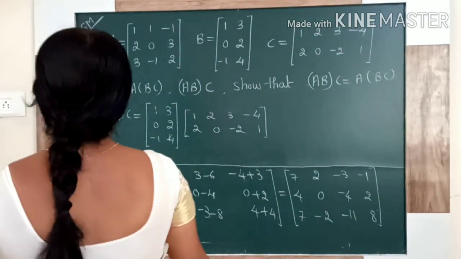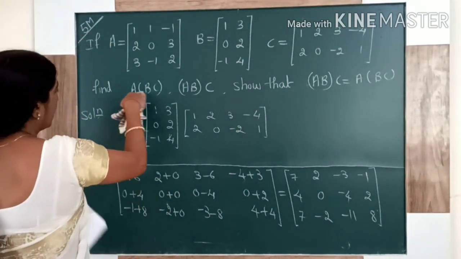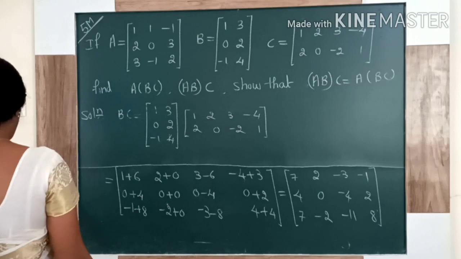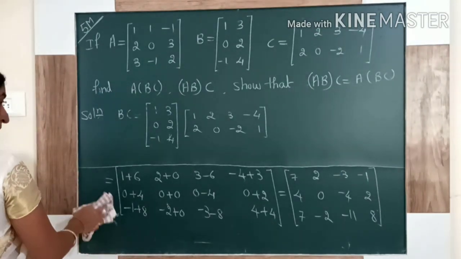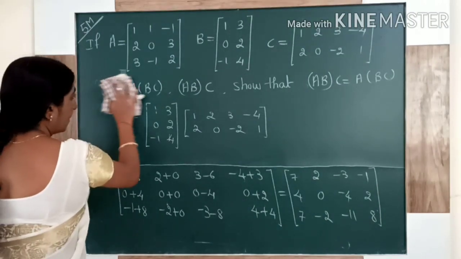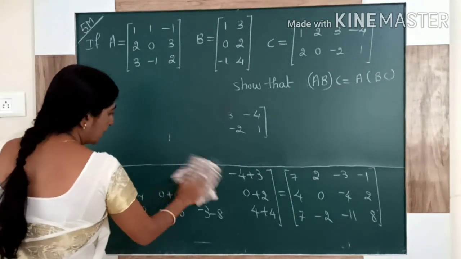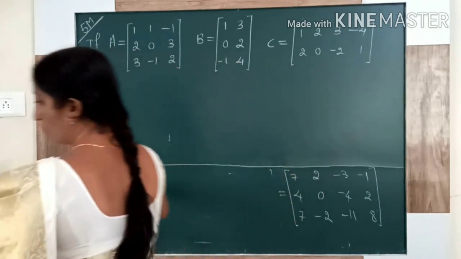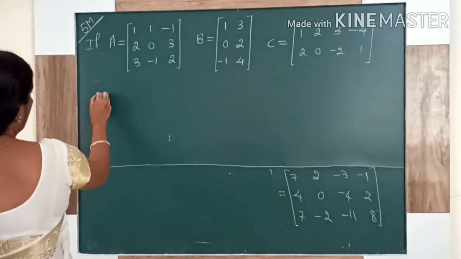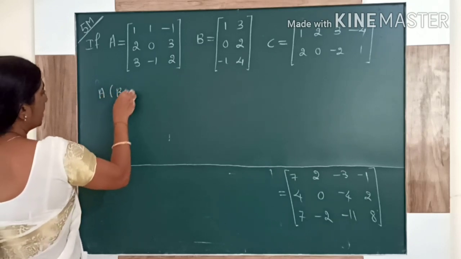After that I am moving to A into BC. I am writing A in the bracket BC.